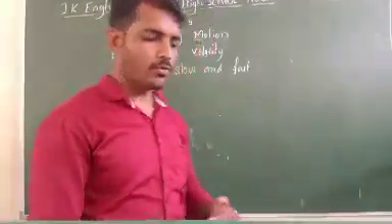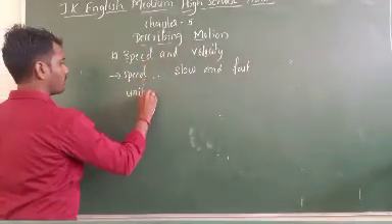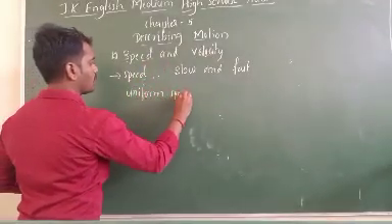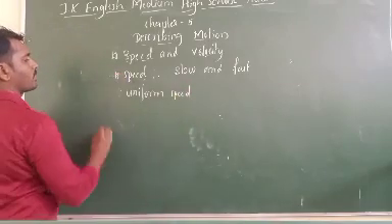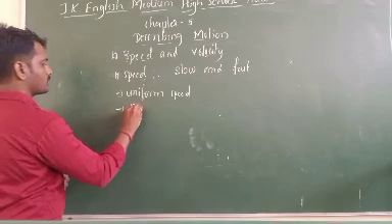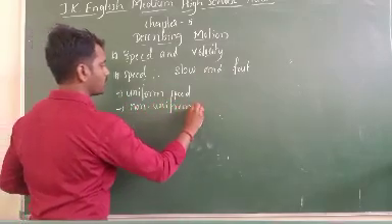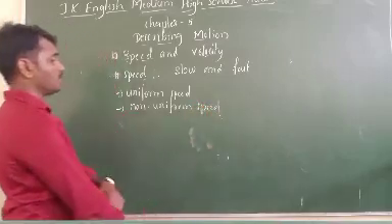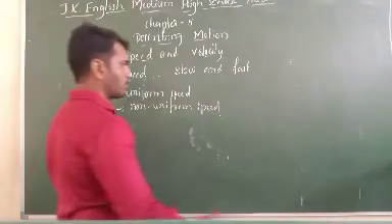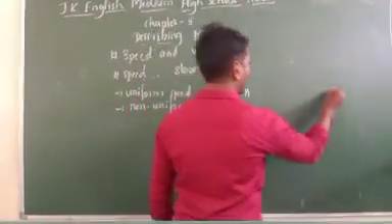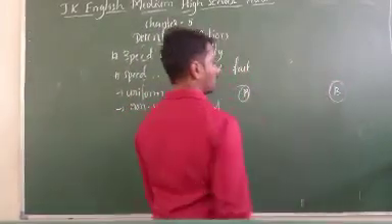Here two things will come. The first one is uniform speed, and the second point is non-uniform speed. What are uniform speed and non-uniform speed? Let us understand by taking an example. A is there and B is there, these are the two places.